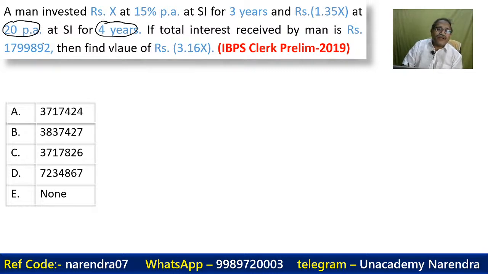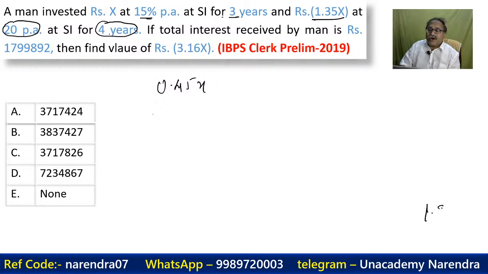So it becomes 80%. So yeah, here it is 15% per annum for 3 years, it is 45%. So 0.45 of x, and here that's 20% for 4 years, 80%. So 80% of this, let's take it in rough calculation. So that is 1.35, so 80% of it.